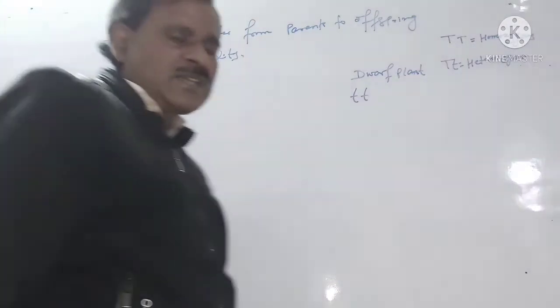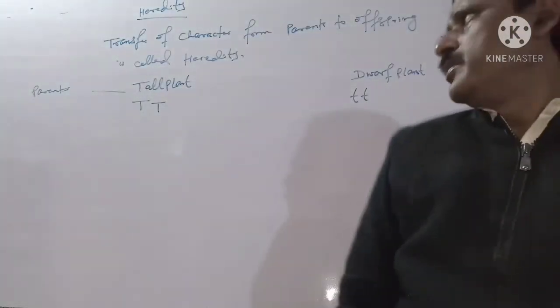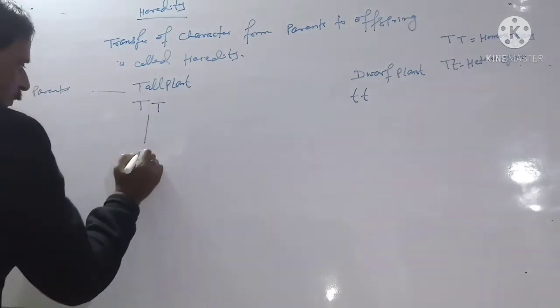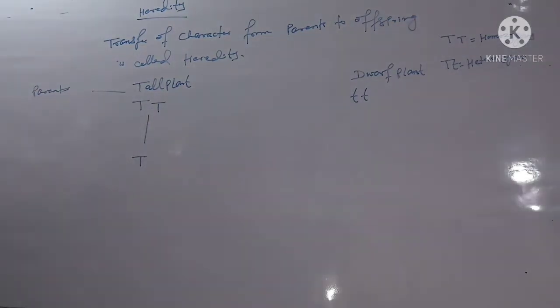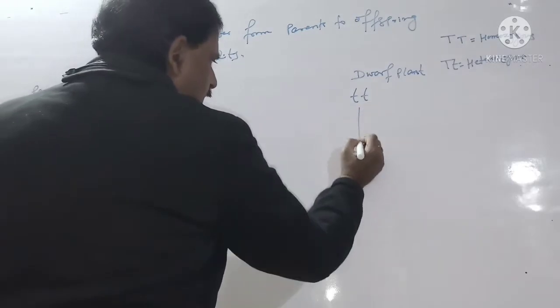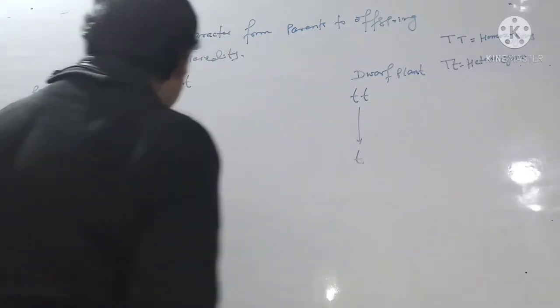During reproduction, the gamete is formed. In the tall plant, the gamete is capital T, where in the dwarf plant, the gamete is small t.